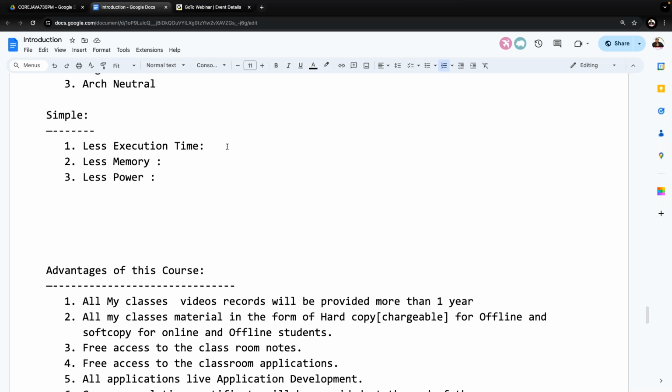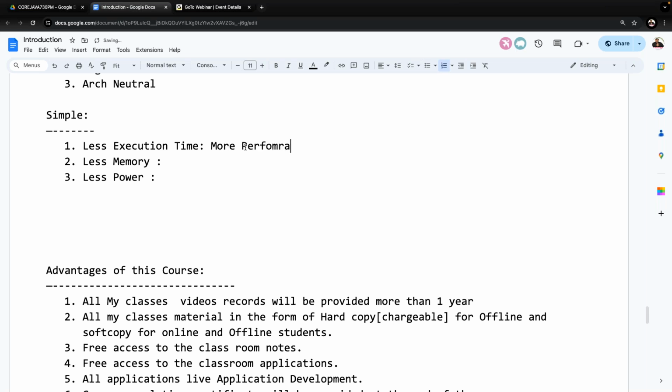Now tell me, because of that reason only, Sun Microsystems wanted to prepare a simple programming language where they provide less execution time. That programming language should take less execution time to run applications. That less execution time gives the advantage of more performance.